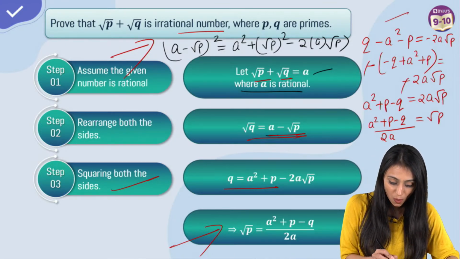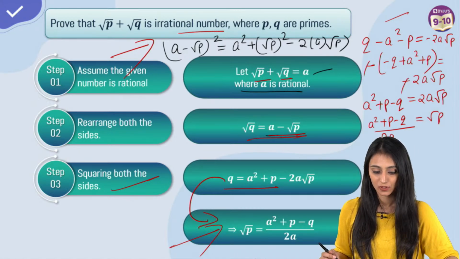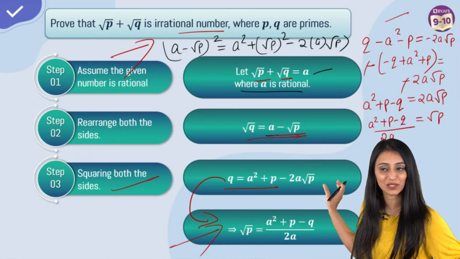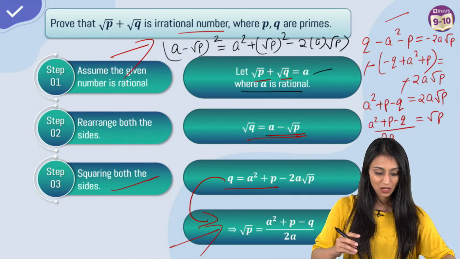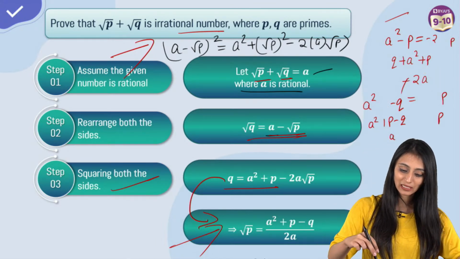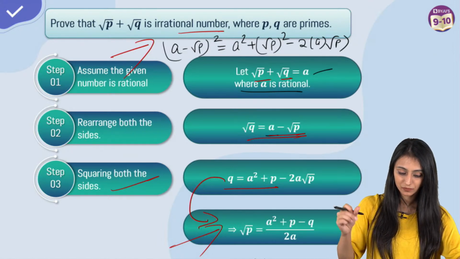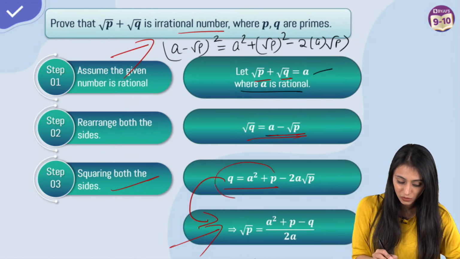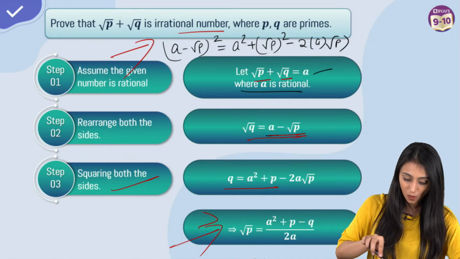I am showing you how from this step we are coming to this step. So basically there were a lot of steps involved in between, so I have shown you those steps. Ma'am, please repeat again. Okay, I'm writing it again. All these steps. What we have done here is, I'm taking all the things to the other side because I want root P on one side, right? So let's take all these on the other side.